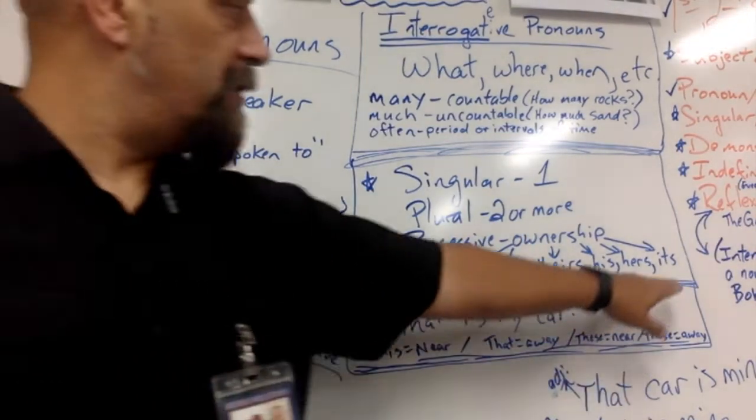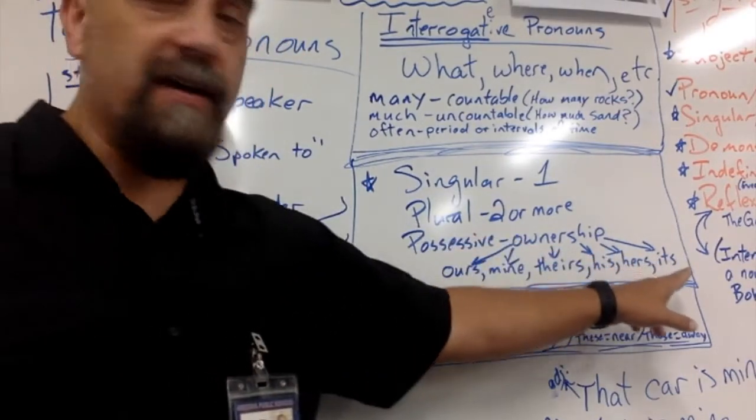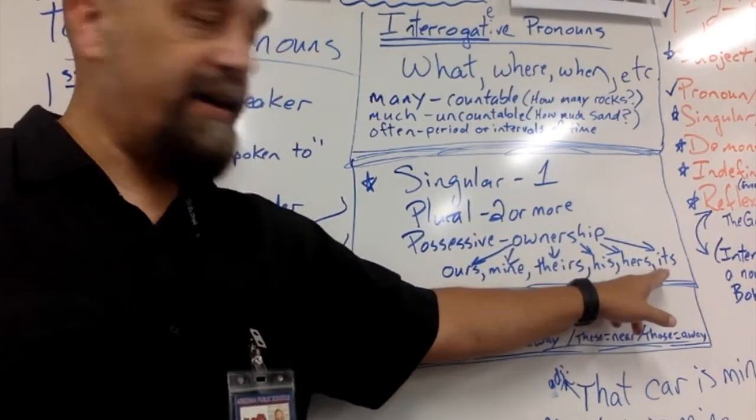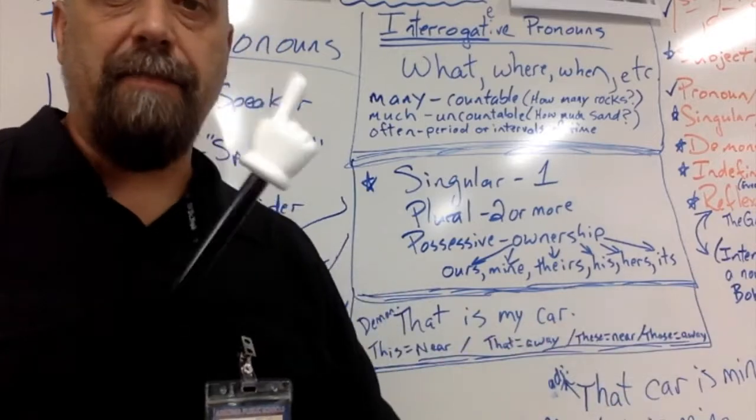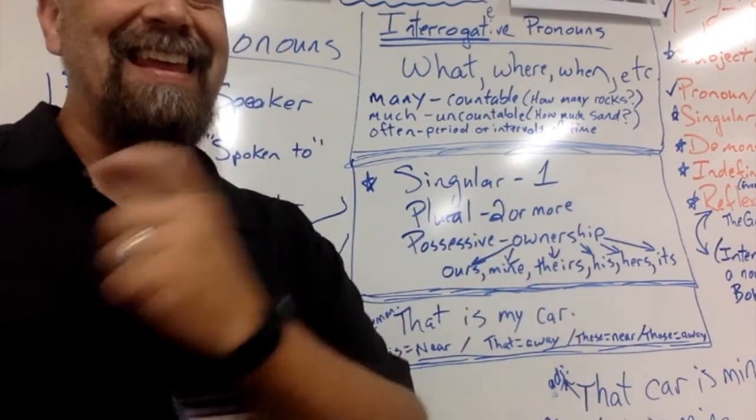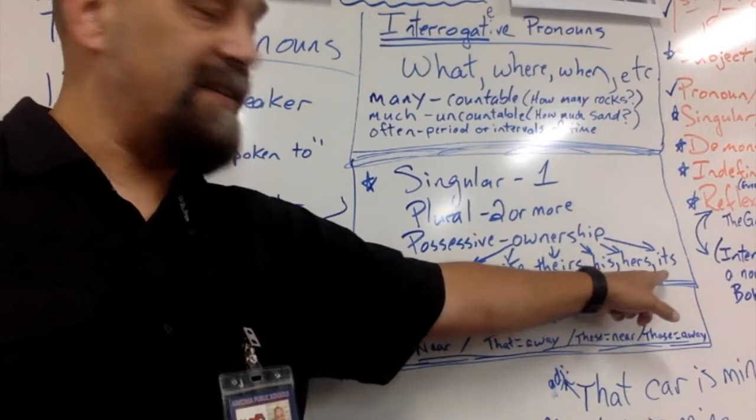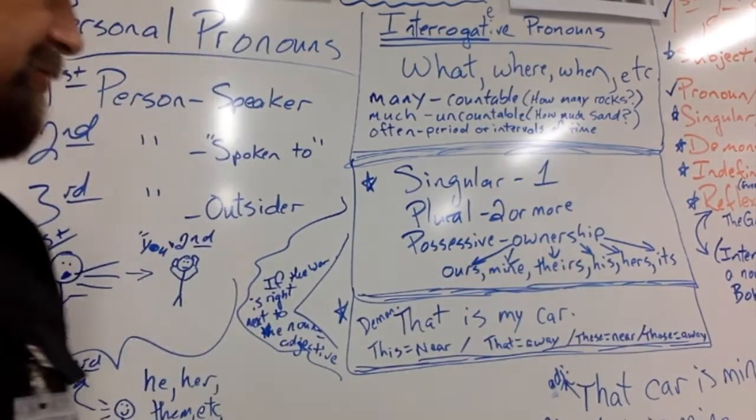By the way, also notice that the possessive form of all these pronouns does not have apostrophes. Its does not have an apostrophe unless it is saying it is. That's a verb. That's not possessive. So possessive does not have an apostrophe.